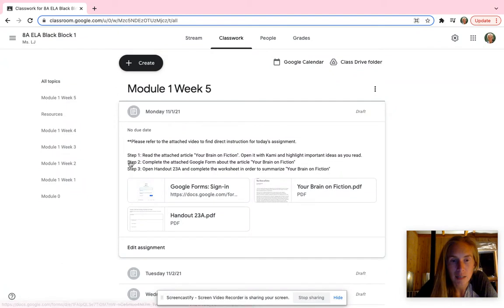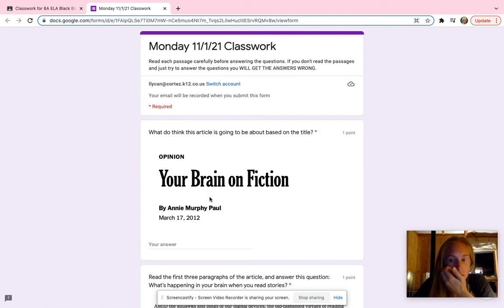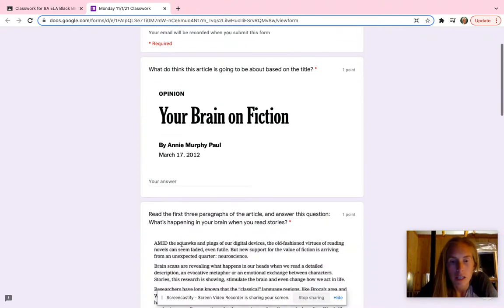Because the next step, step 2, is this Google form. You're going to click on the Google form. And there's 6 questions here. Okay, so your first question is just what do you think the article is going to be about based on the title? So if the title is Your Brain on Fiction, what do you think the article is going to be about? You put your answer in here.